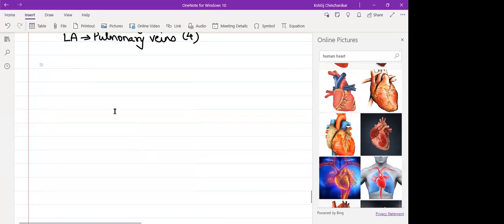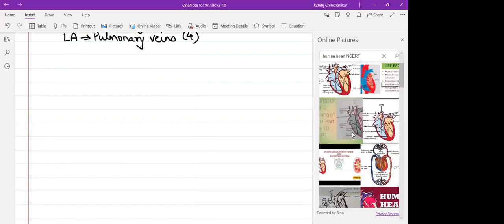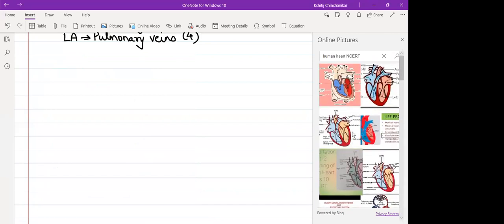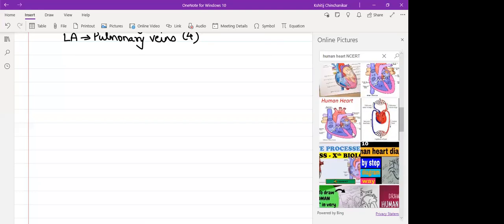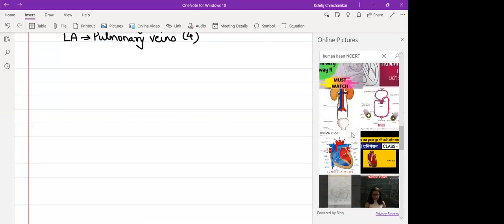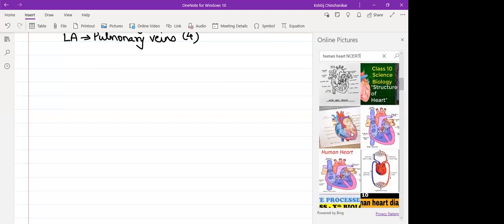I'll use the same figure which is given in NCERT. Open your NCERT, where they have drawn the structure of a human heart. I don't want the inner part.